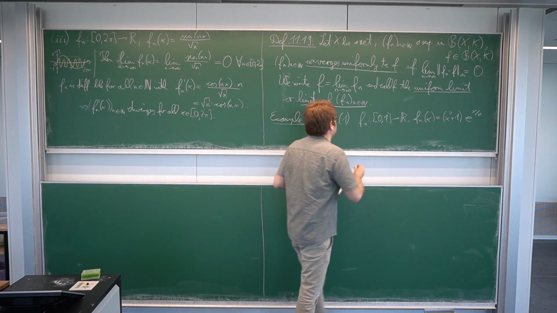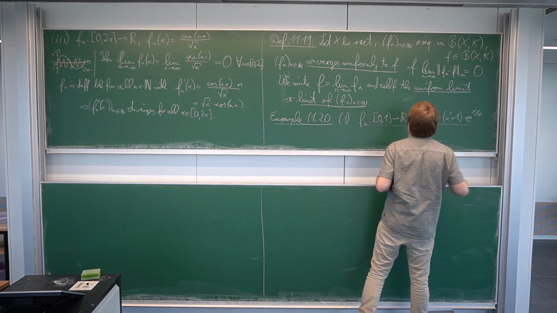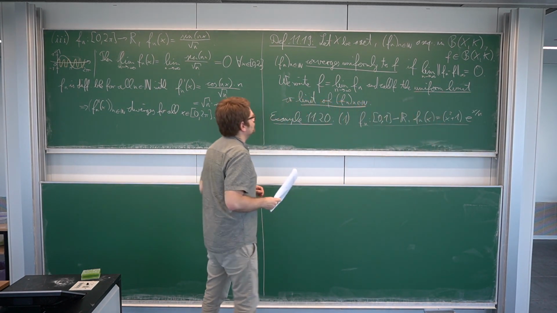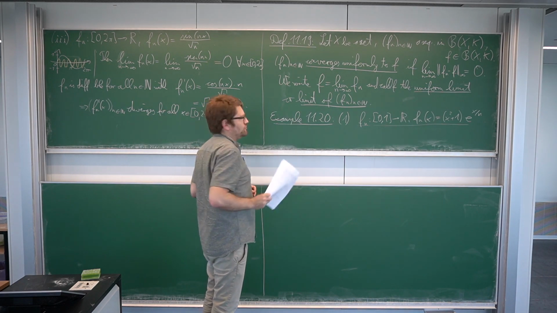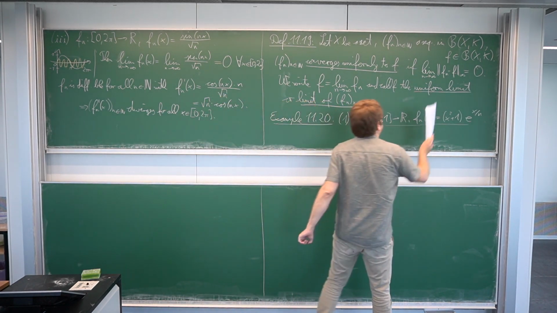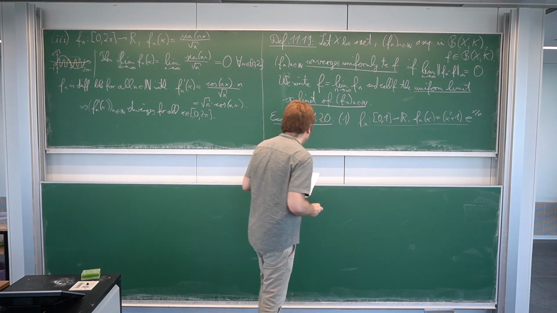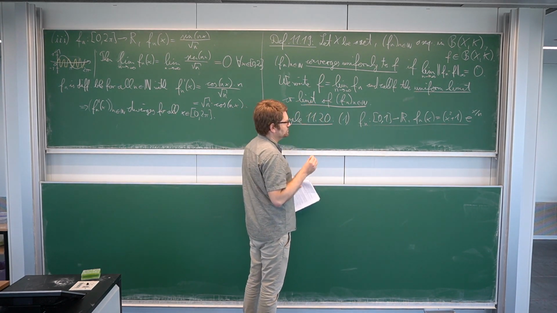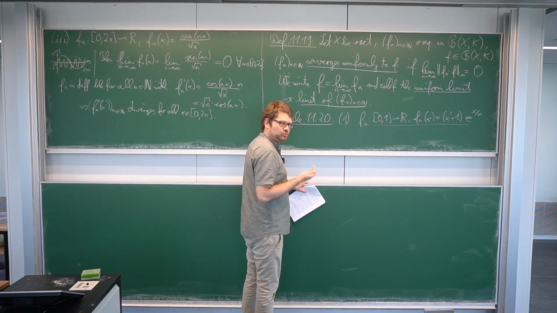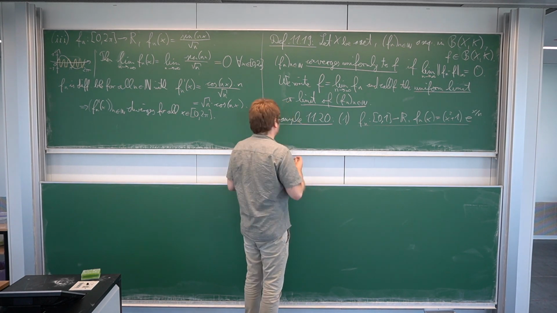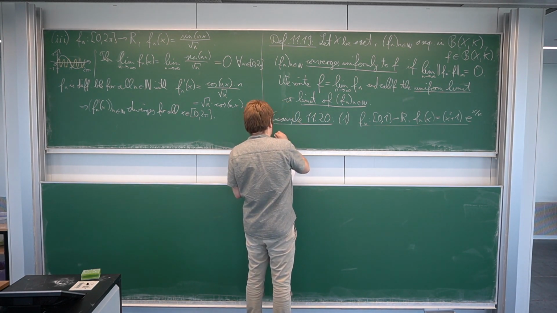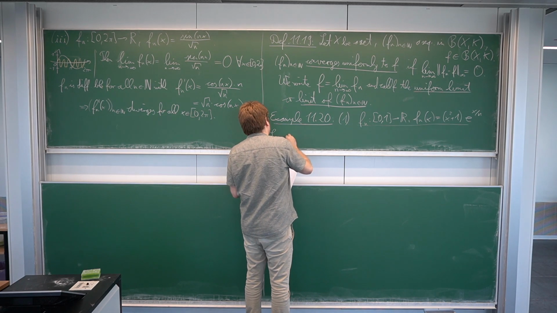We want to show that this converges uniformly. Now, the first thing is, of course, if you want to show uniform convergence, you need a candidate for a limit. You need to get what f is. For this purpose, let's check what it converges to pointwise, and then try to show it converges uniformly. So, compute its pointwise limit.